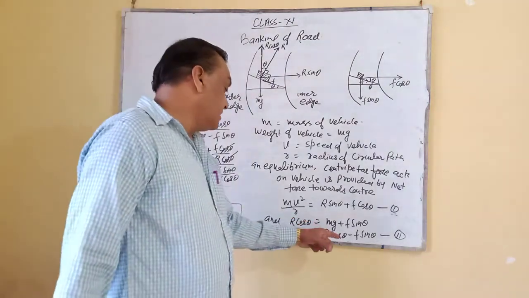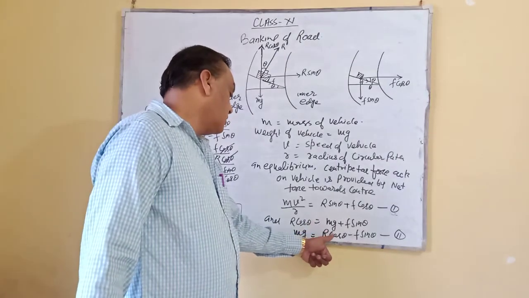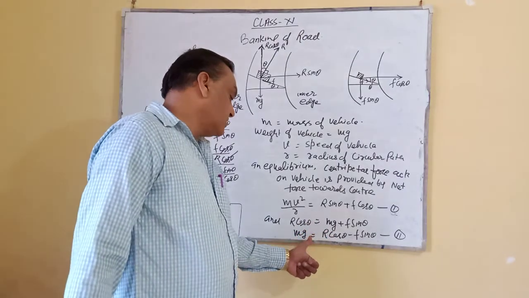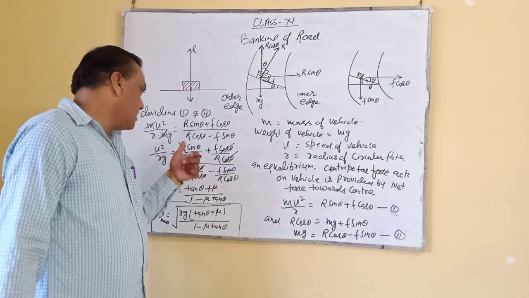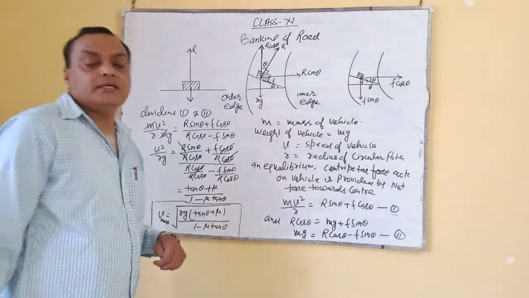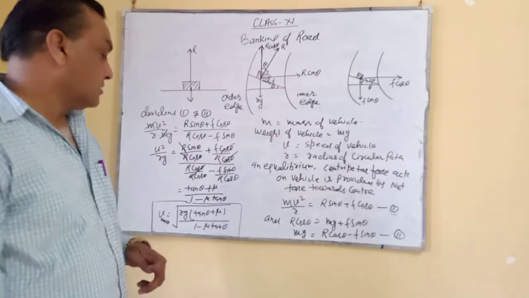So we have added here, and mg we have brought to one side, and then we have divided. Why are we dividing by r cos theta here? Because we have to bring it in terms of the coefficient of friction.